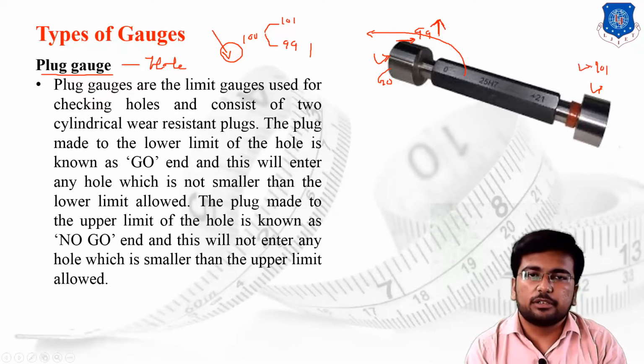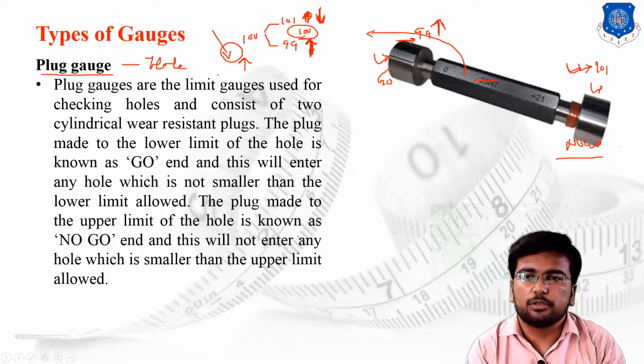And this is the no go gauge side. If this particular plug will not pass through this hole, then I can say that the dimension of the hole is less than 101. So the dimension of the hole is greater than 99, and the dimension of the hole is less than 101. We are discussing this for the hole. Then I can say that the dimension is surely in between 101 and 99, let's say 100 mm, and we are going to accept this particular hole.